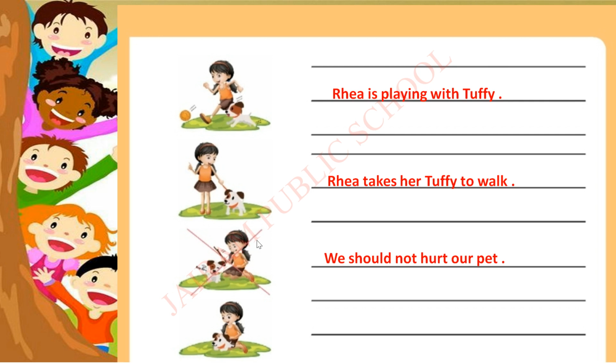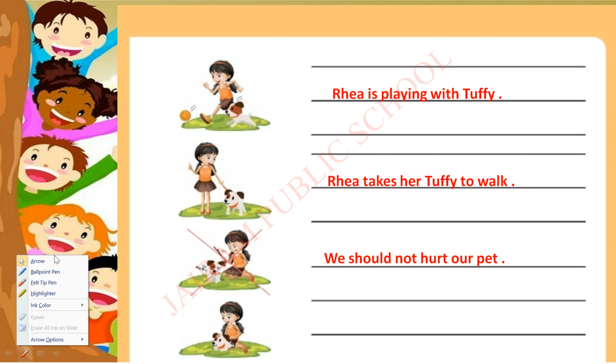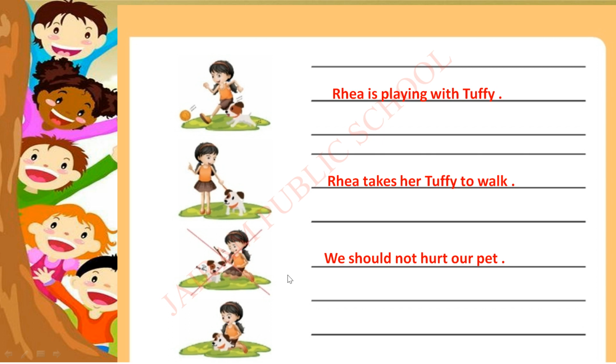But in this picture, Ria is doing that. But we should not do that. That is why in the picture they have given a cross symbol.